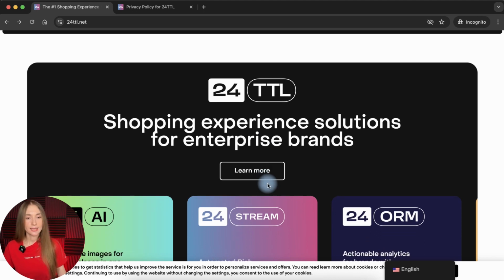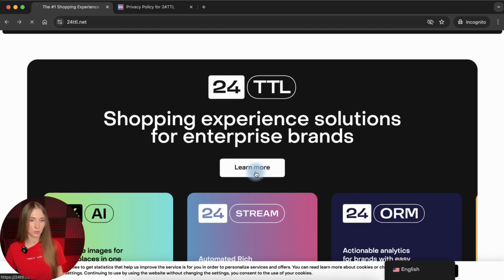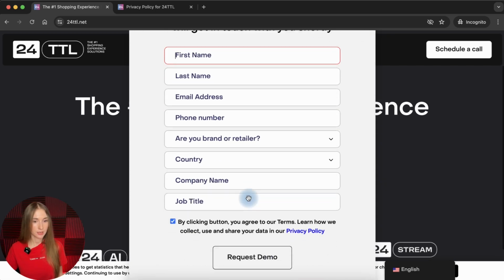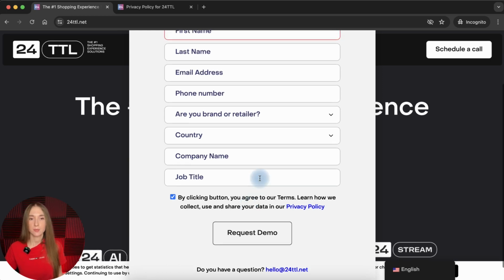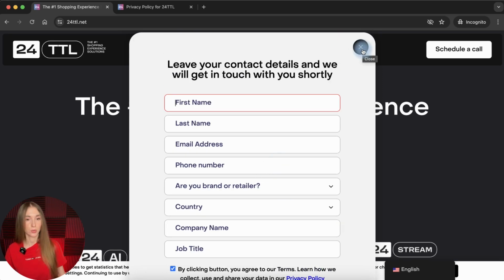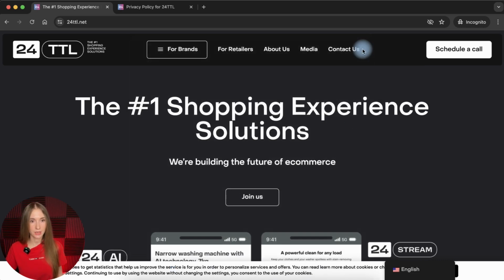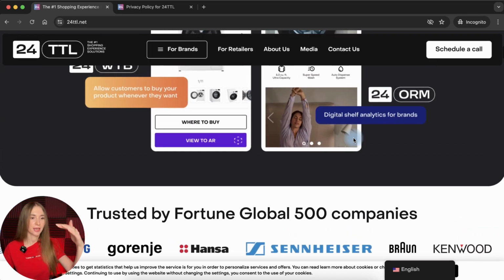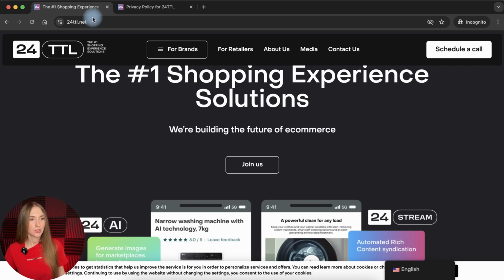Okay, let's see the next screen, and here we see that you can learn more about the products or the services of the company by pressing the button Learn More. So let's try this. Learn More, and here we see the same button to join us, and as we did before, it was a link to request a demo. It's the same link with the same form where you need to fill in your data. So we can close it. Actually, it's the same website, just the beginning, the first screen of this website. So we can move back.